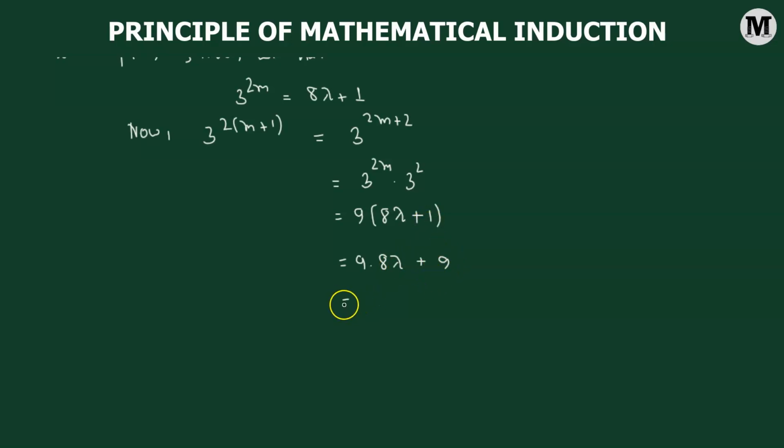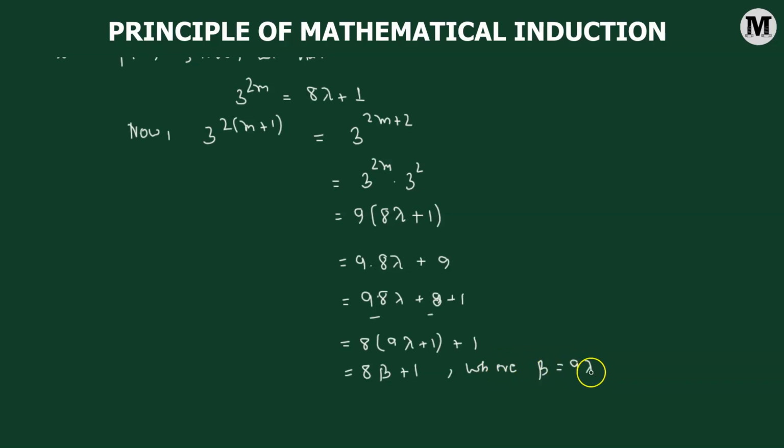So this is equal to 9 times 8 lambda plus 9, but we are going to split 9 into two portions as 8 plus 1. So that when we take 8 as the common factor from the first term and the second term, we have 8 multiplied by (9 lambda plus 1), plus 1. Here, we can replace 9 lambda plus 1 with a constant beta, where beta equals 9 lambda plus 1. We don't have to worry about the value of beta.